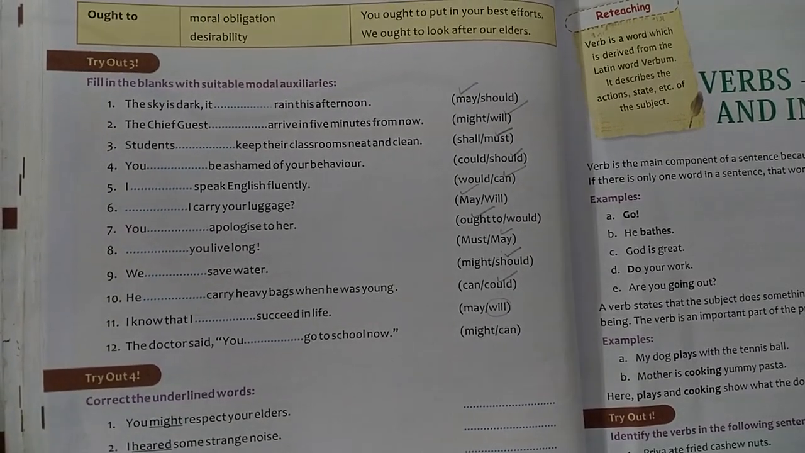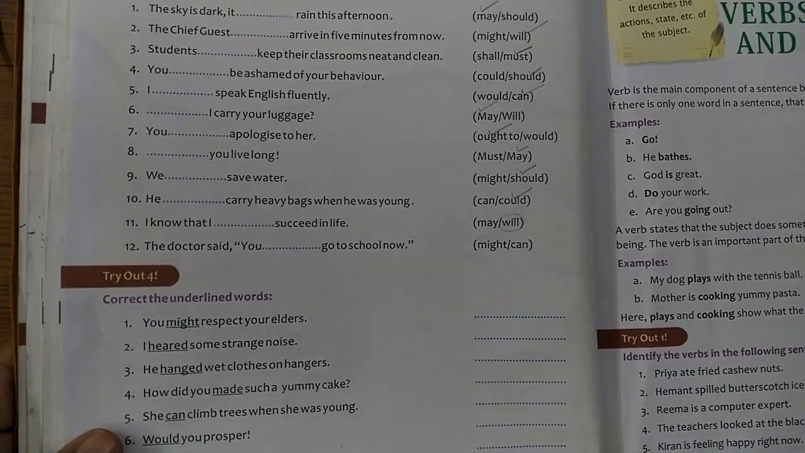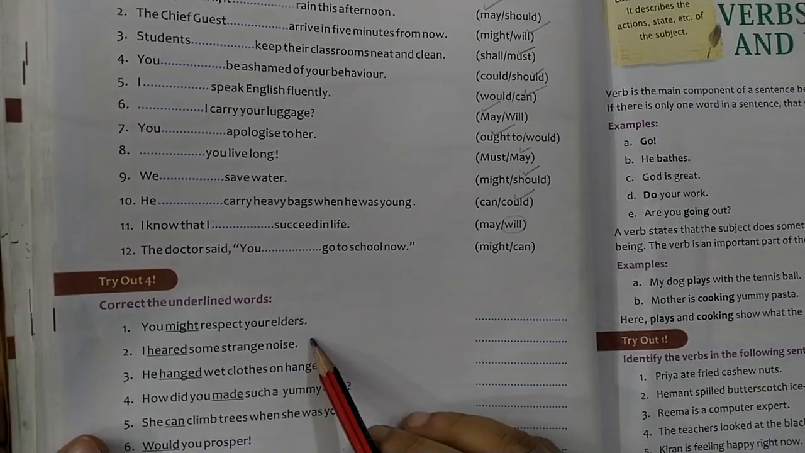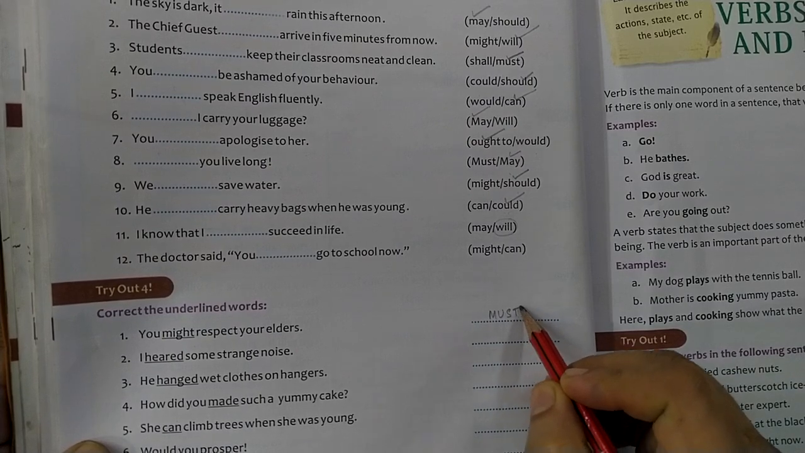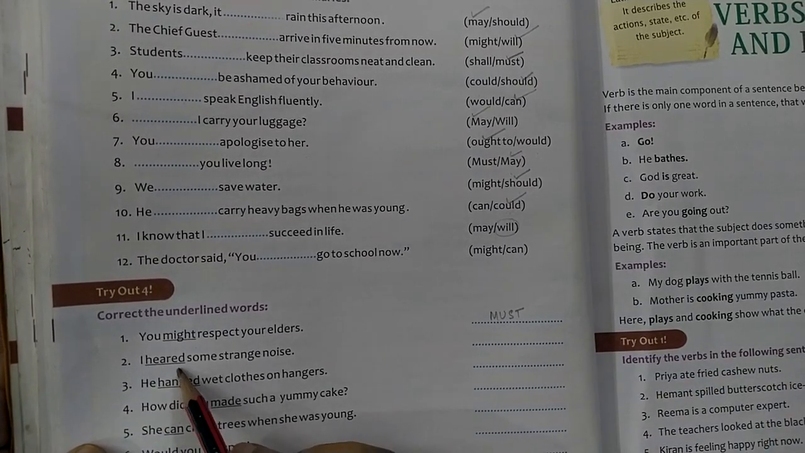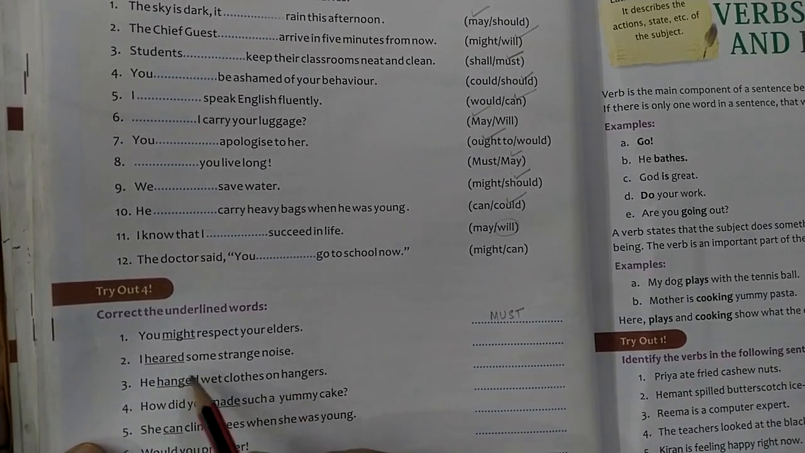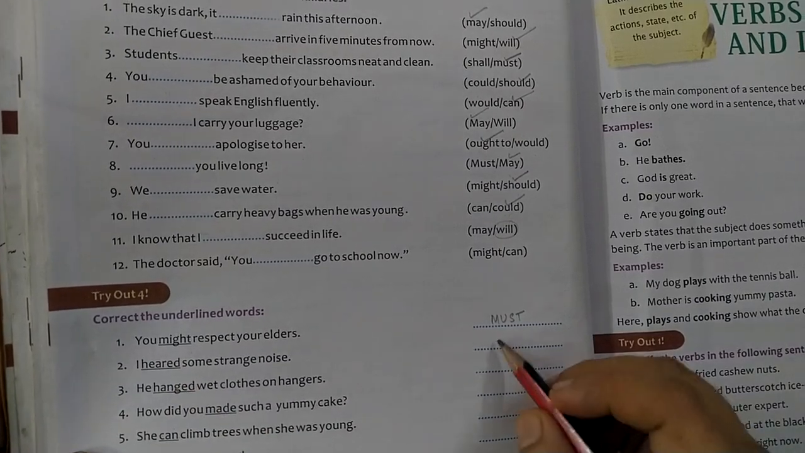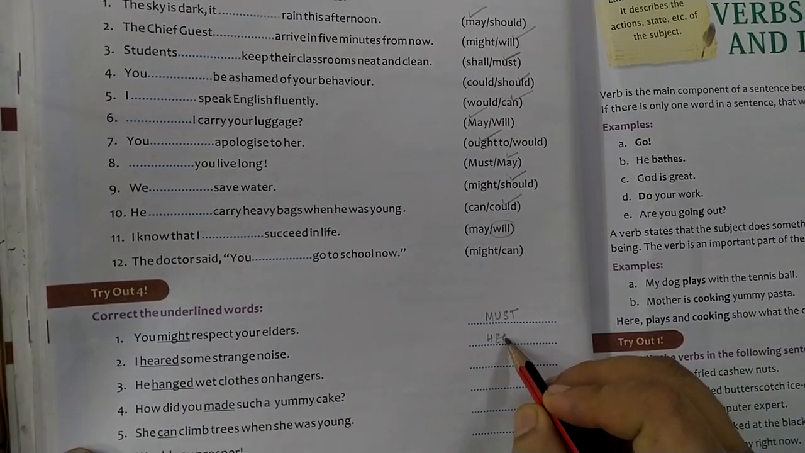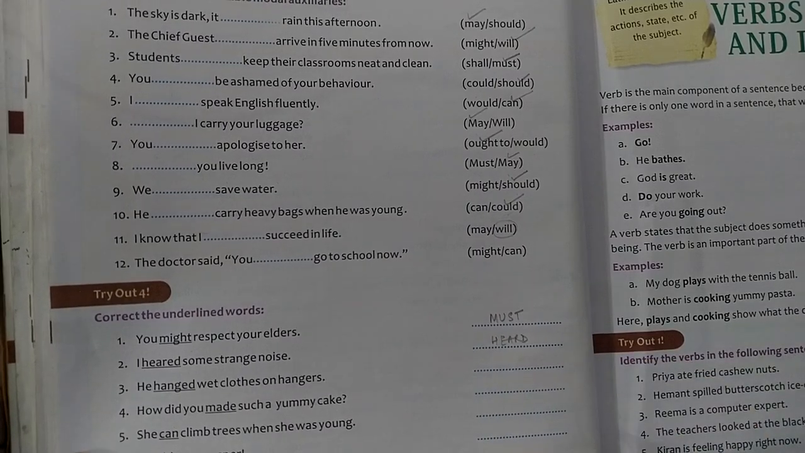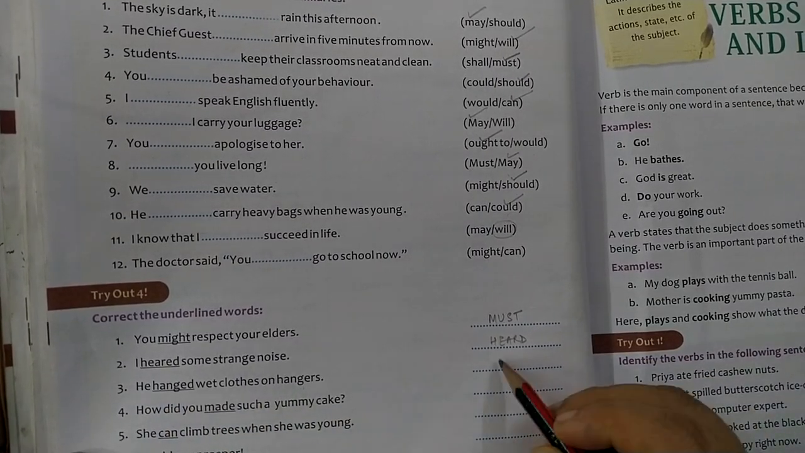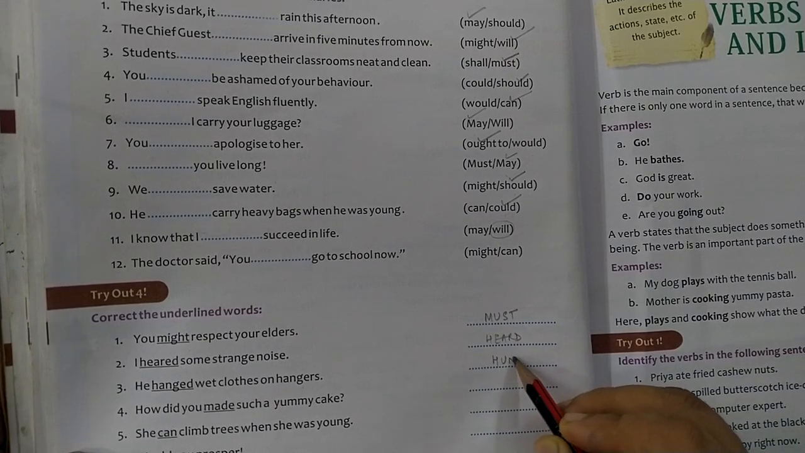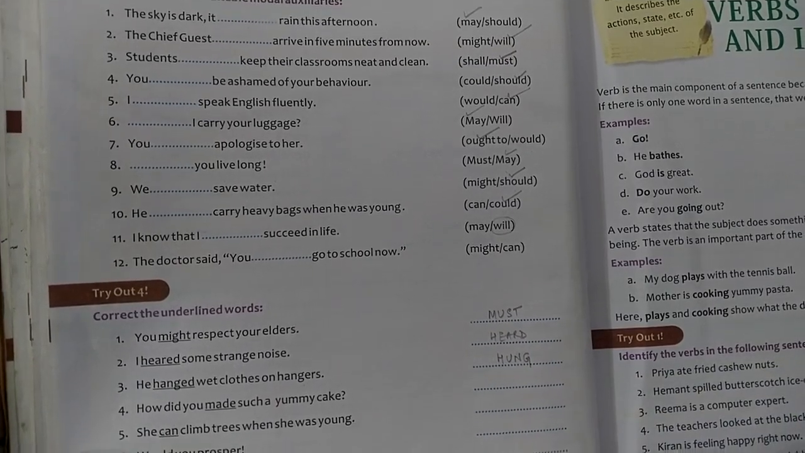Next, correct the underlined words. You might respect your elders. Might becomes must. You must respect your elders. I heard some strange noises. There is no word as heard. I heard some strange noises. H-E-A-R-D, heard. He hanged wet clothes on hangers. He hung. H-U-N-G, hung wet clothes on hangers.